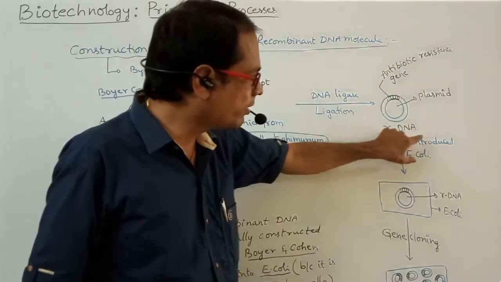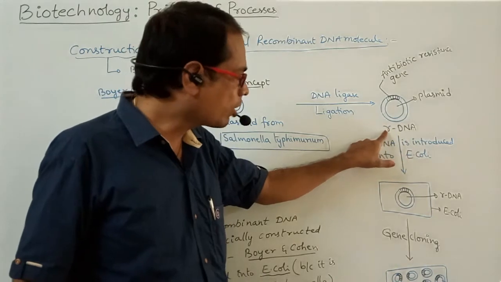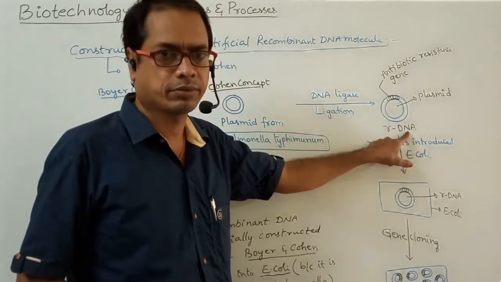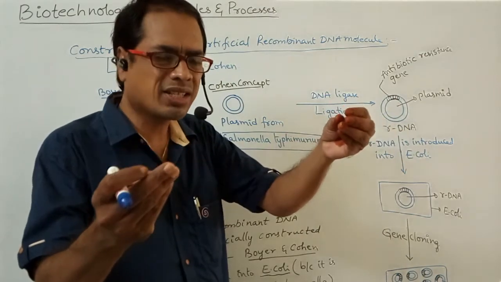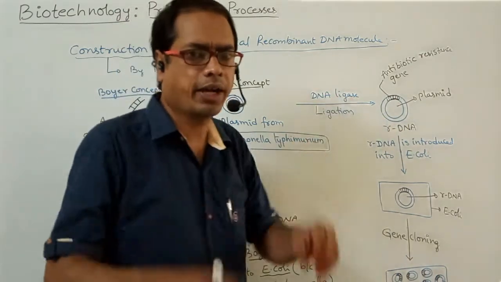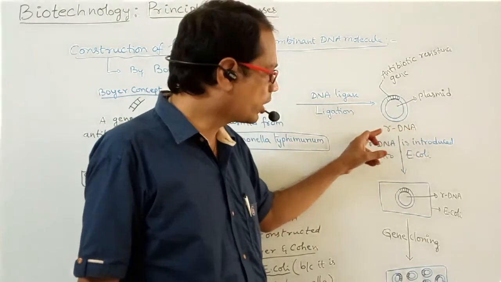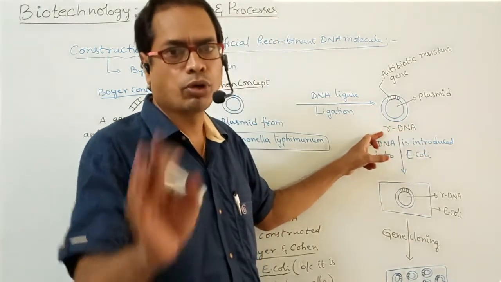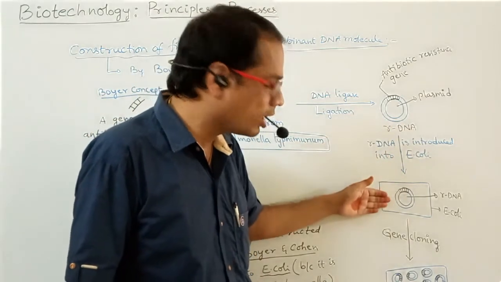So, what structure will be formed? rDNA, full form recombinant DNA. This is one gene and this is another gene. That's why two genes are combined, recombined. That's why it is called recombinant DNA. You have to write a small letter r, don't write a capital letter. This rDNA is introduced into the